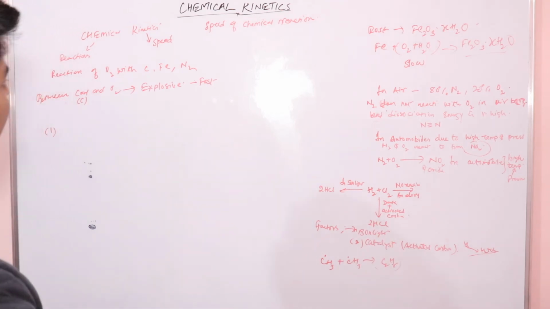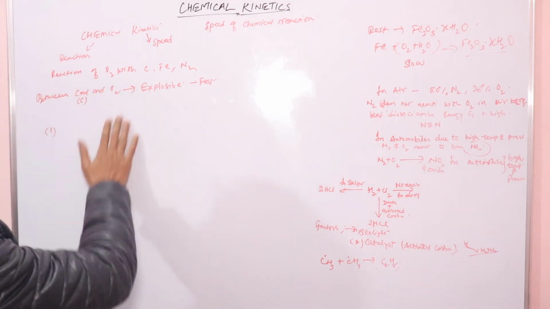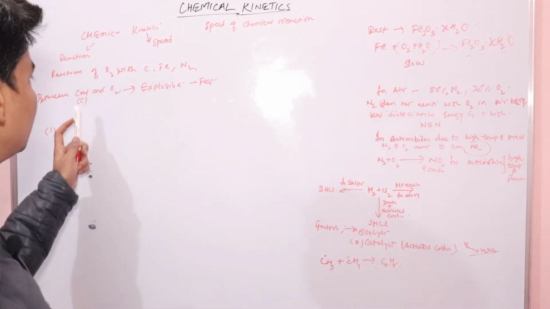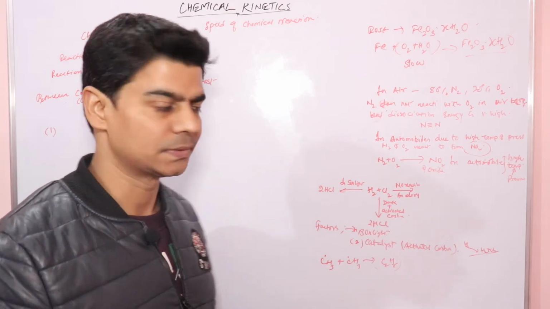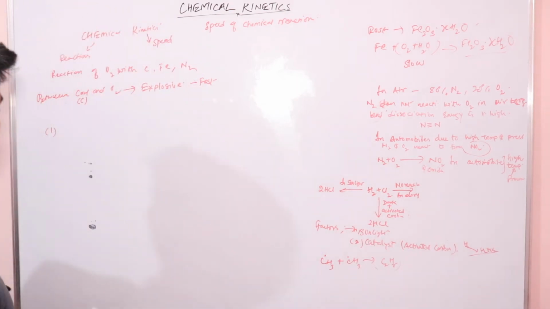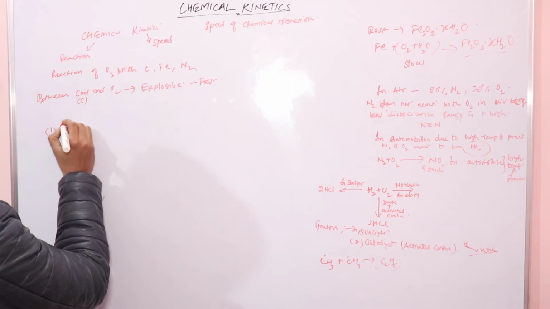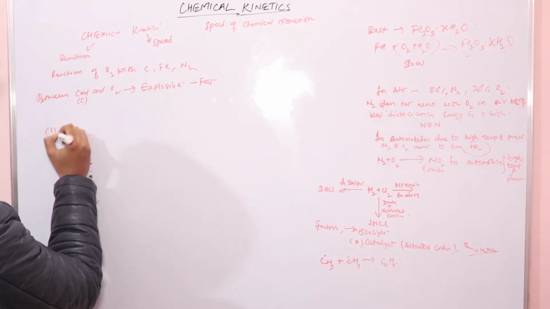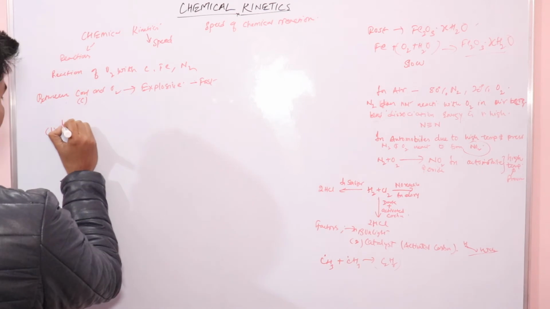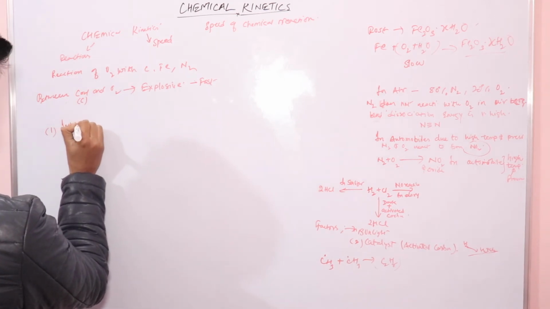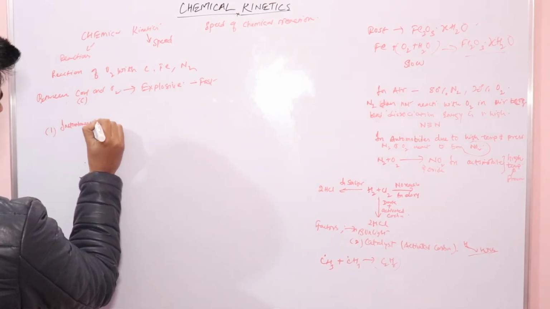And burning of carbon, or the reaction between carbon and oxygen, is a fast reaction. Similarly, we call fast reactions instantaneous reactions. There is something known as instantaneous reactions.